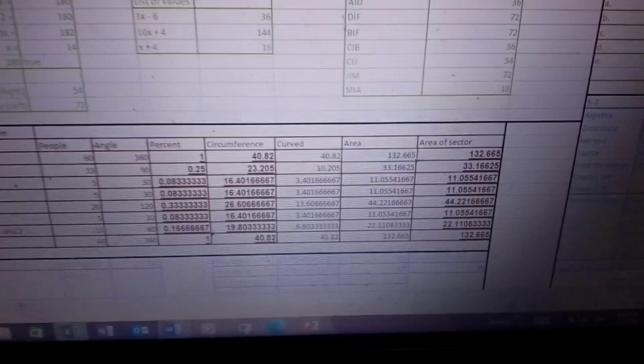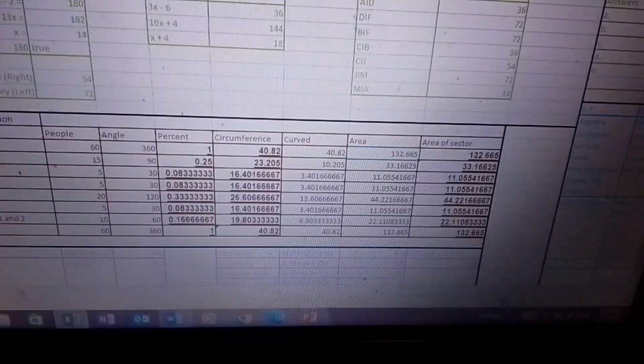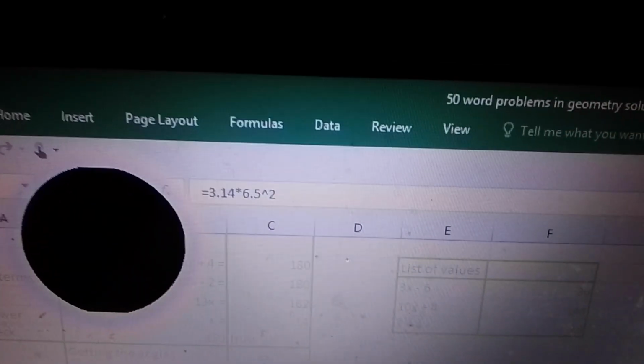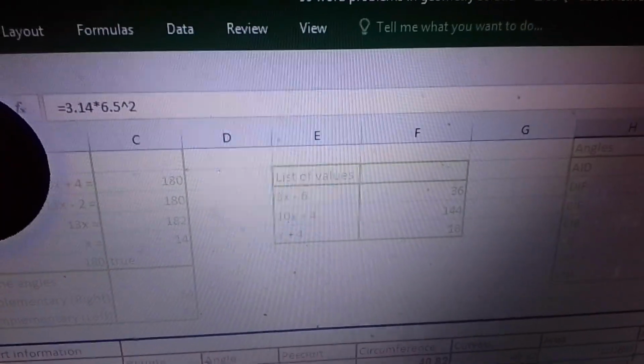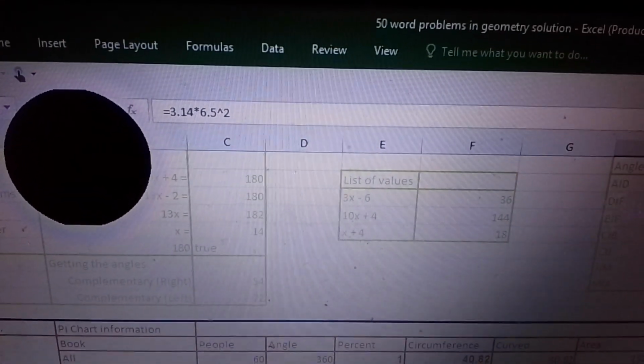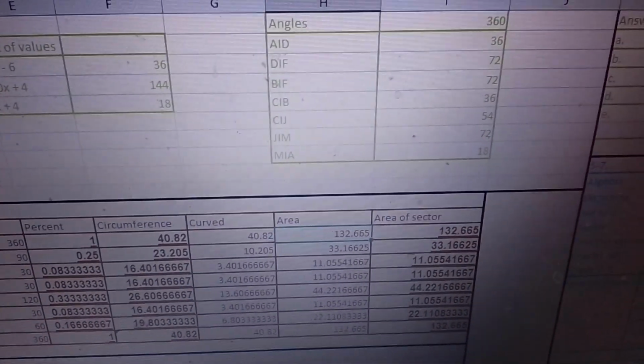And then to get the area of the circle, madali lang yan. Remember, the area of one circle is pi times the radius squared. Pero this is for the whole circle. So it's 3.14 times the radius squared, which is 6.5. Tama? 6.5 is our radius, because the diameter is 13. So we get this answer.